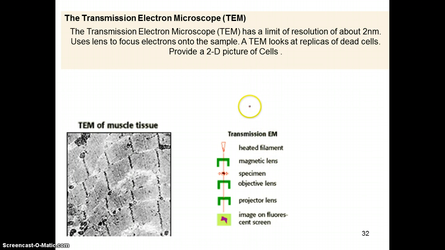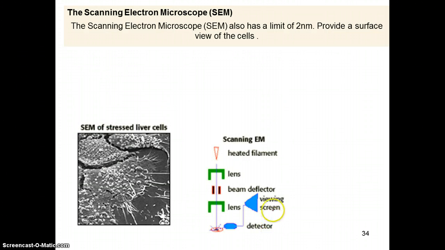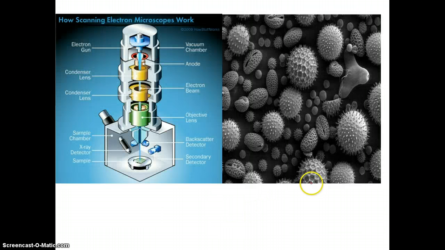A transmission electron microscope is an electron microscope where electrons are sprayed at the specimen and get scattered, and then that's picked up, and usually it's a 2D picture. The only problem with the electron microscope is that the specimen is dead. We never view a cell alive in an electron microscope, and notice how big that is. And then we have the scanning electron microscope, and it basically gives us a surface picture, like a 3D view. If you look at this picture, it has a 3D view, and we basically see the surface of the cell.